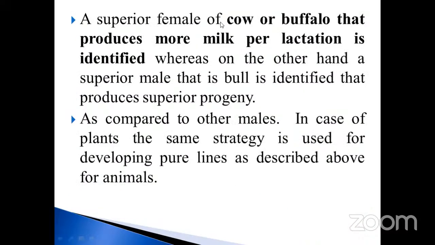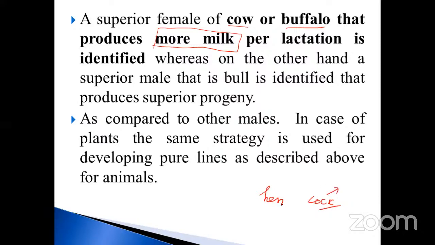And the superior females of cow or buffalo that produce more milk per lactation are identified. Which one is the characteristic? Suppose it is a cow; here there are two animals, one is cow, another is buffalo. Which one produces milk? Only the female, isn't it, my dear? That is the character. That is the superior female. All are the same. Okay, for example, hen and cock.